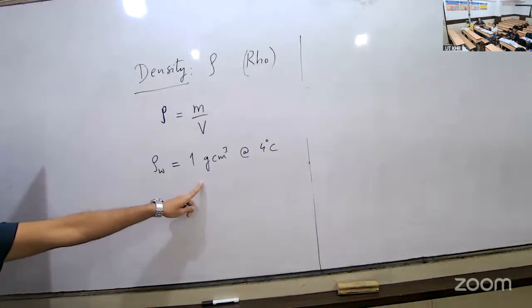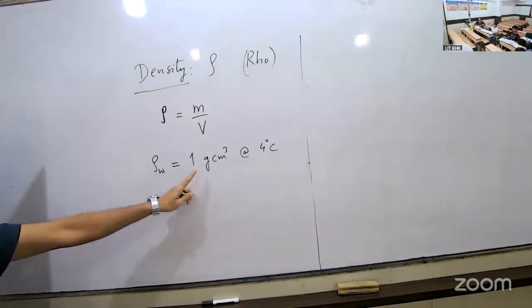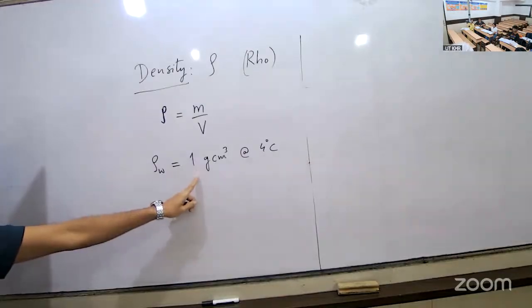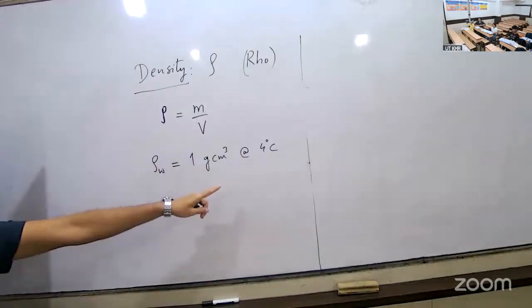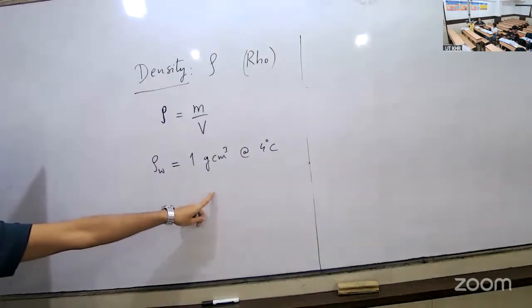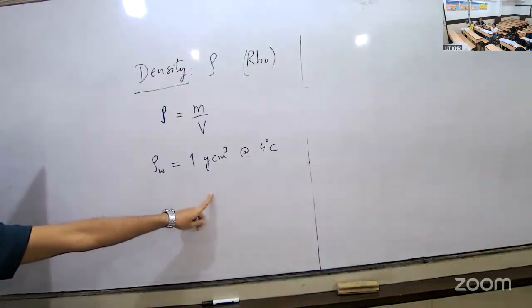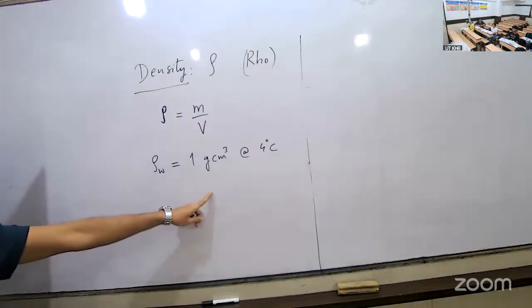This is the maximum density of water possible, at 4 degrees Celsius, because it has least volume at 4 degrees Celsius.